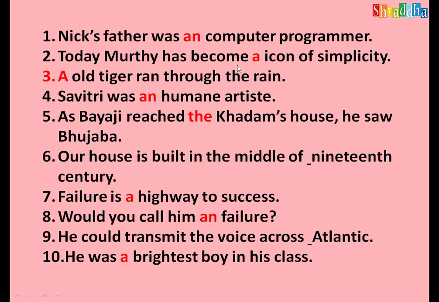Today Murthy has become a icon of simplicity. A icon is wrong. An icon, I is the vowel sound, so it should always take an only. An icon of simplicity. A old tiger, this is also wrong. Old, O sound is the vowel sound, so it should always take an. An old tiger ran through the rain. Savitri was an human artist, not an human. Ha sound is there, consonant sound. H sound, so it should always take the a article. So Savitri was a human artist.